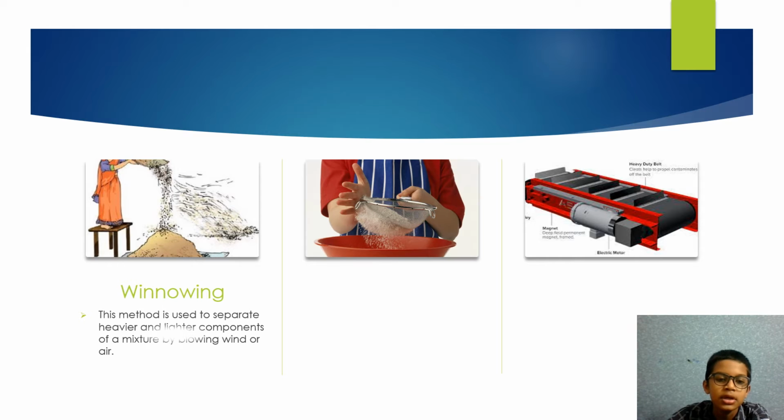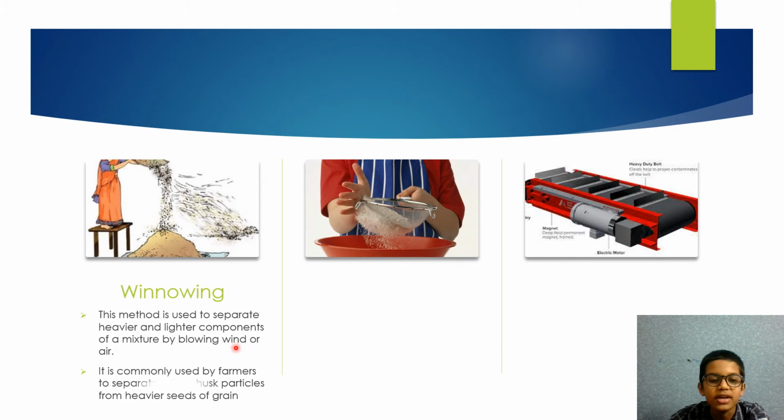Winnowing. It is the method used to separate heavier and lighter components of a mixture by blowing wind or air. It is commonly used by farmers to separate lighter husk particles from heavier seeds of grain.